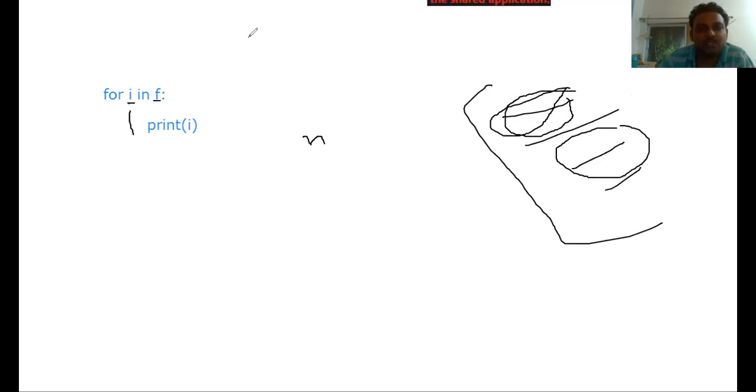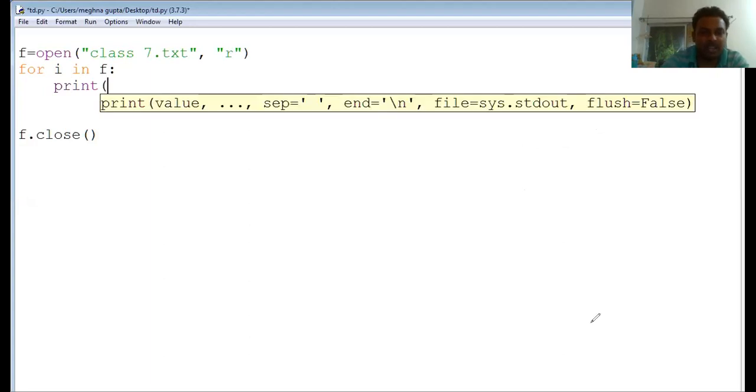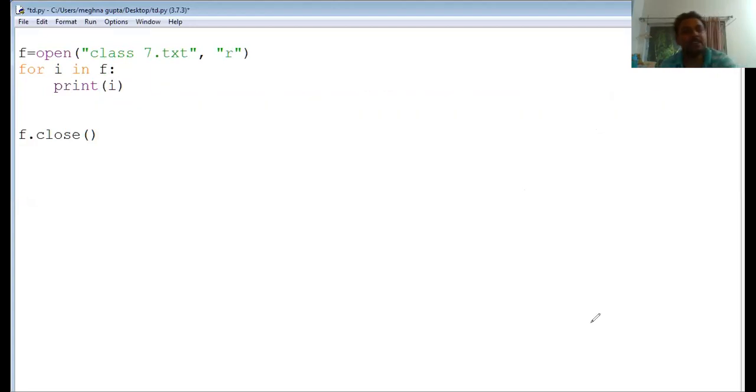So this is also one of the ways of reading the content from the file. Simply print i. If you want to know the data type of i, undoubtedly it is str. So that is also a method of reading the content from the file. Generally, I prefer it. I find it the best method of reading the content from the file